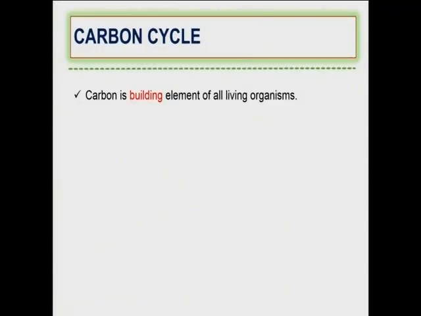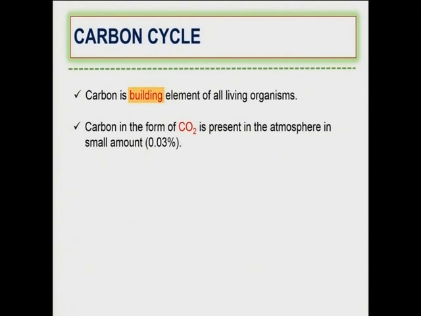Let's look at the carbon cycle. Carbon is the building element of living organisms. All living organisms are actually made up of carbon. And carbon in the form of carbon dioxide is present in the atmosphere.